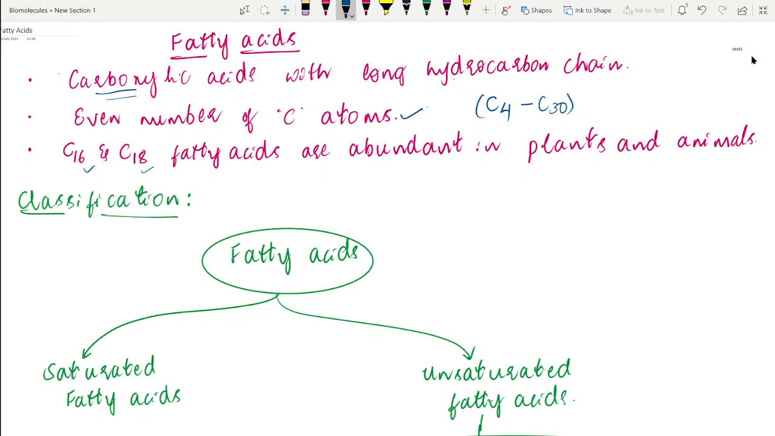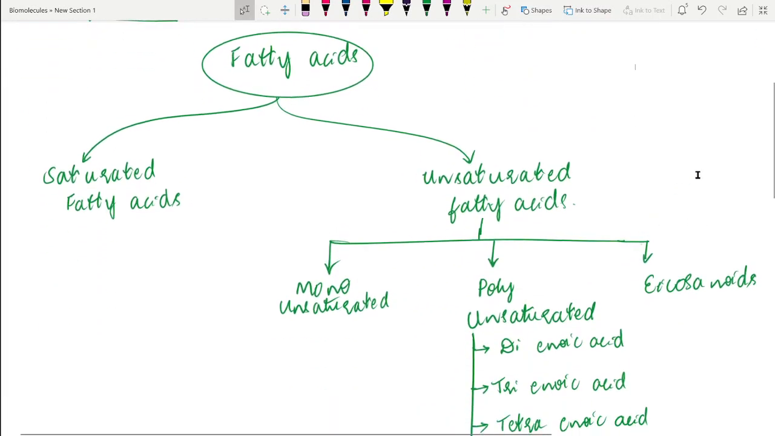Now let us know about the classification of the fatty acids. The fatty acids are broadly categorized as saturated fatty acids and unsaturated fatty acids. What are saturated fatty acids? Saturated fatty acids, as their name indicates, do not have any double bonds. That's why we call them saturated fatty acids. But unsaturated fatty acids possess one or more double bonds.